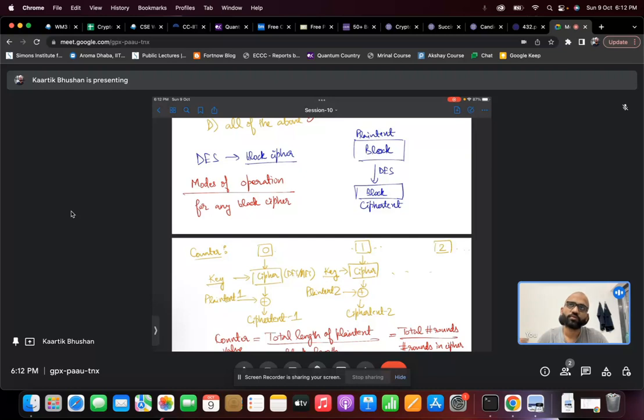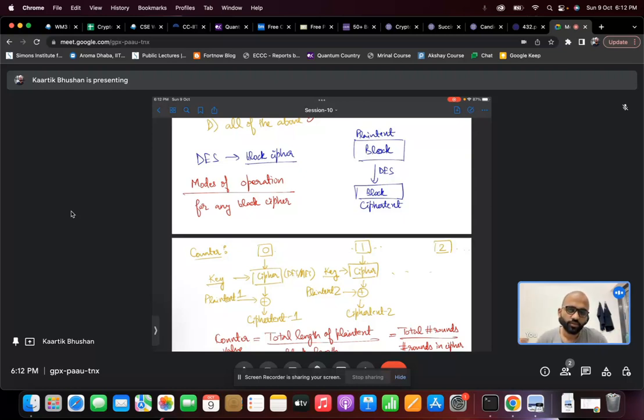So we have to divide plaintext, which can be a very long string, into blocks where each block has to be of that fixed length on which we can apply the block cipher and get a ciphertext. But how do we combine these ciphertexts? We apply the cipher to different blocks, we get different ciphertexts, but how do we combine these?